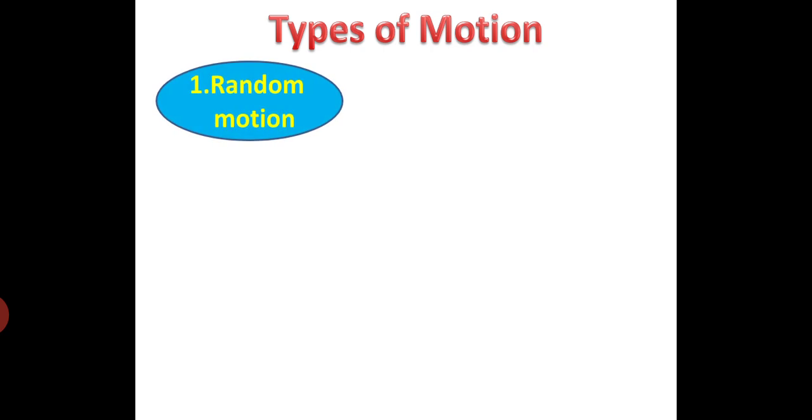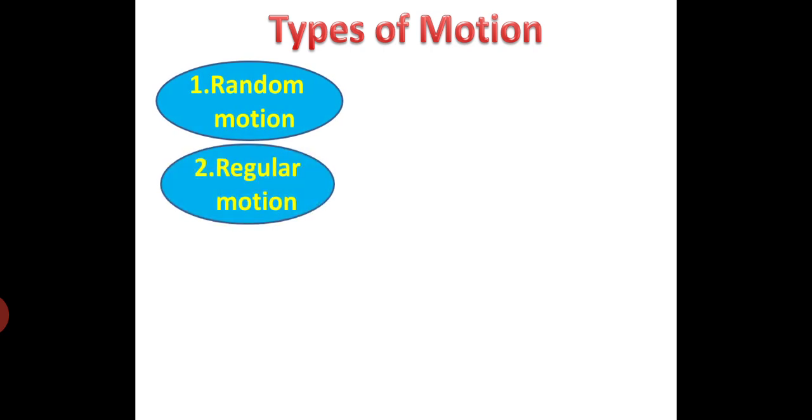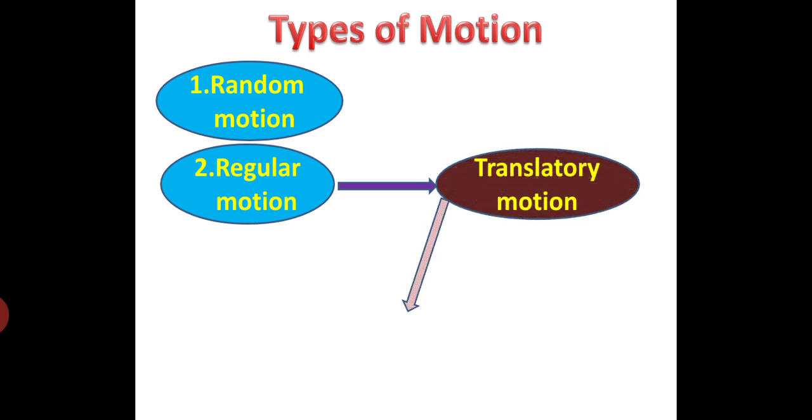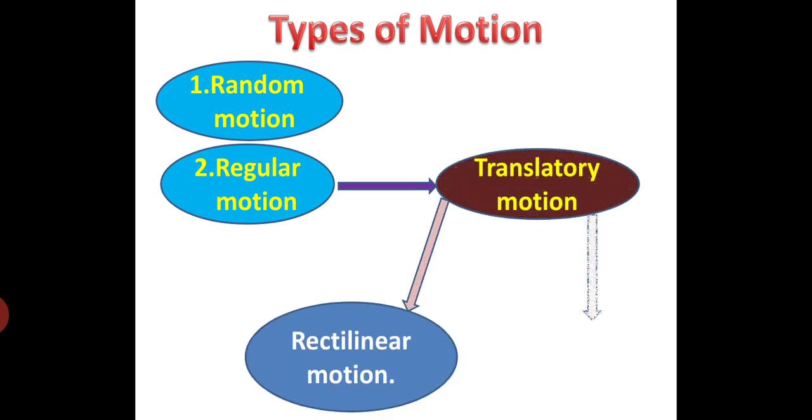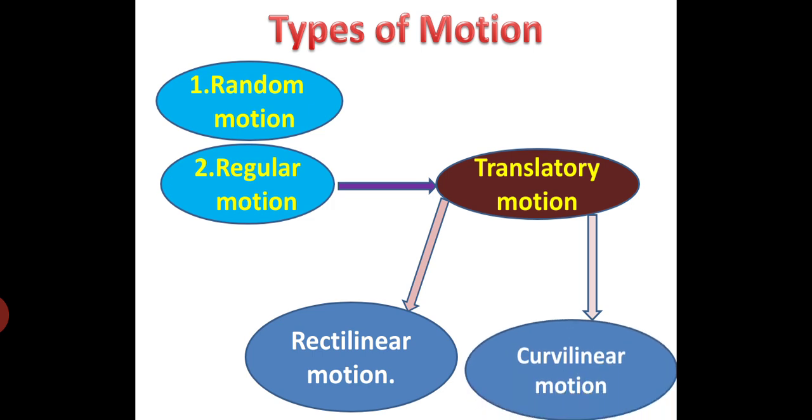So next, let us study the types of motion. One is random motion, the other is regular motion. Under regular motion, we have translatory motion, which is again rectilinear motion and curvilinear motion.